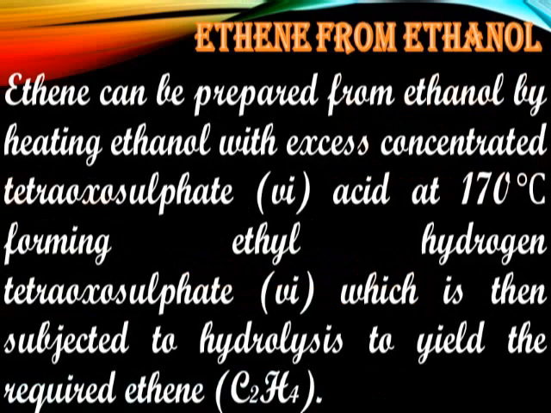All right, so ethene from ethanol. How is ethene prepared from ethanol? Ethene can be prepared from ethanol by heating ethanol with excess concentrated tetraoxosulfate 6 acid at 170 degrees Celsius, forming ethyl hydrogen tetraoxosulfate 6, which is then subjected to hydrolysis to yield the required ethene, that is C2H4.